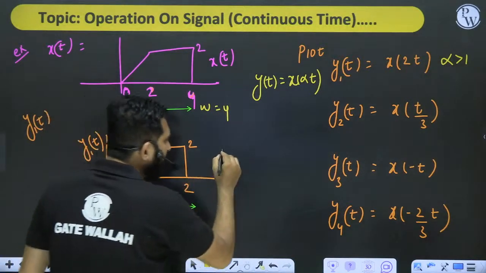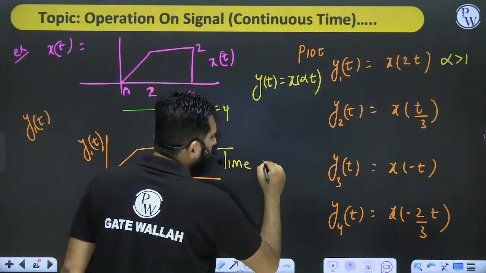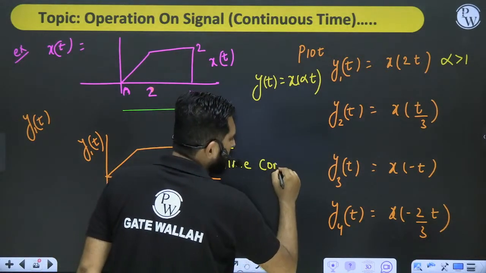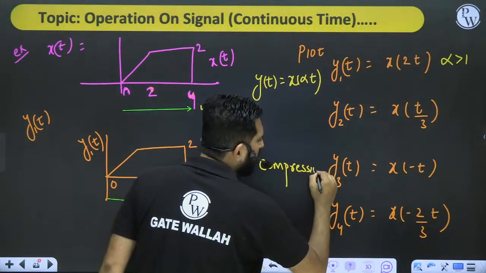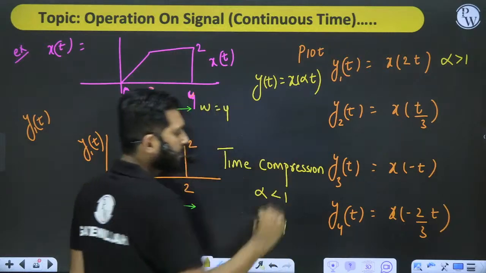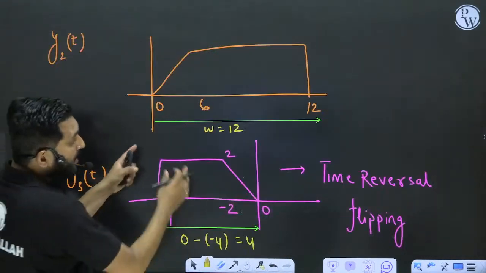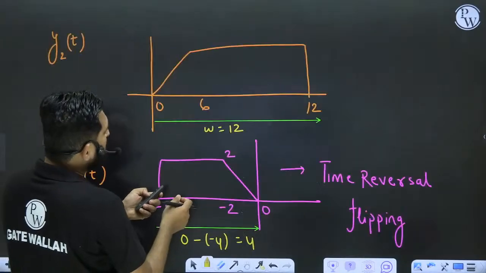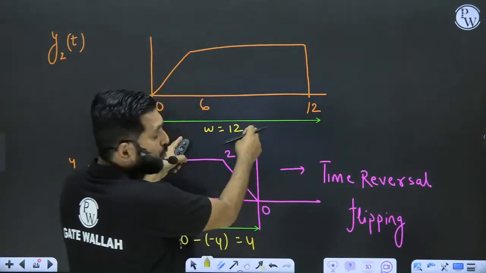This means that let us call this operation time compression, where alpha is greater than 1. This is what time compression is. Next, look at the original width. Please don't forget the original width. Original width is 4. So what is this width? Width is 12.